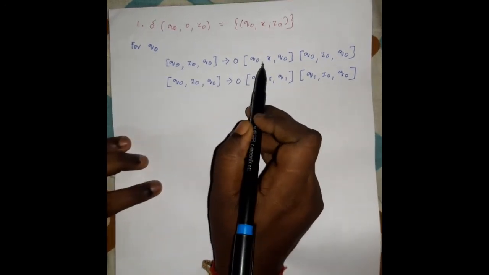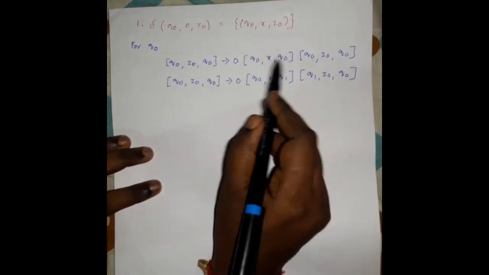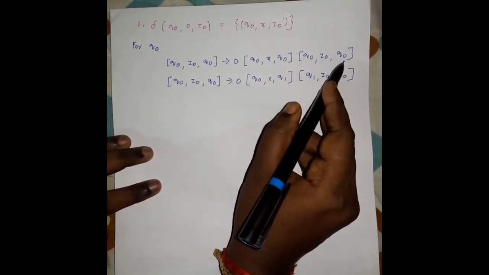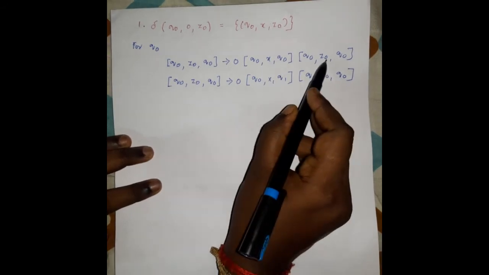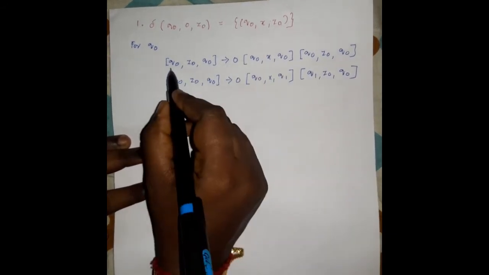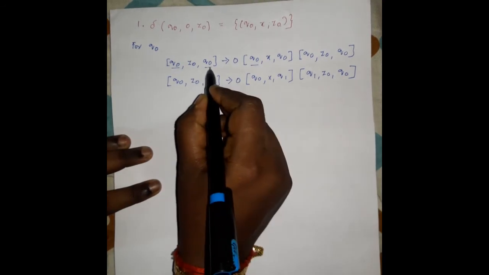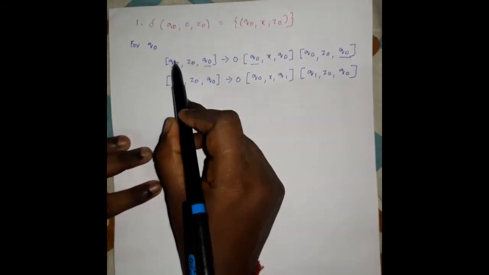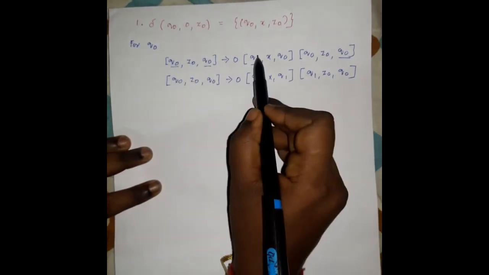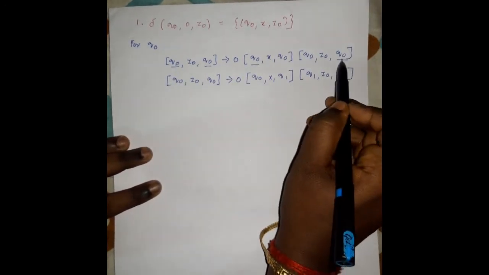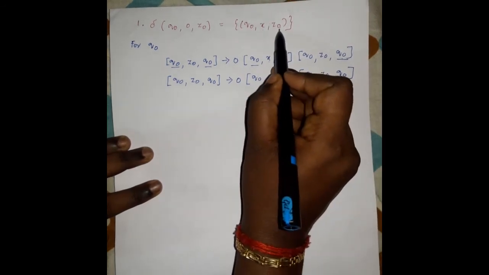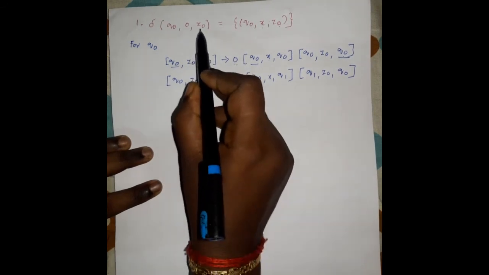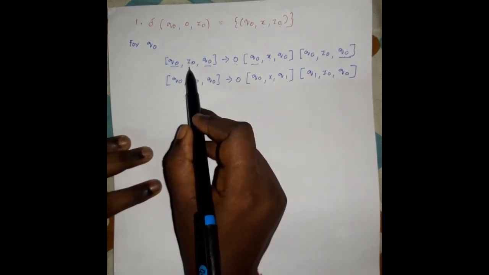So the first possible case is Q0 starts from Q0 and ends with Q0, and again Q0 starts with Q0 and ends with Q0. So for this X and for this Z0, this is one possible case, because here the initial state is Q0 and this is the final state, so this Q0 indicates this Q0. So start with Q0 and end with Q0 by applying two stack symbols X and Z0 for the current input symbol 0.